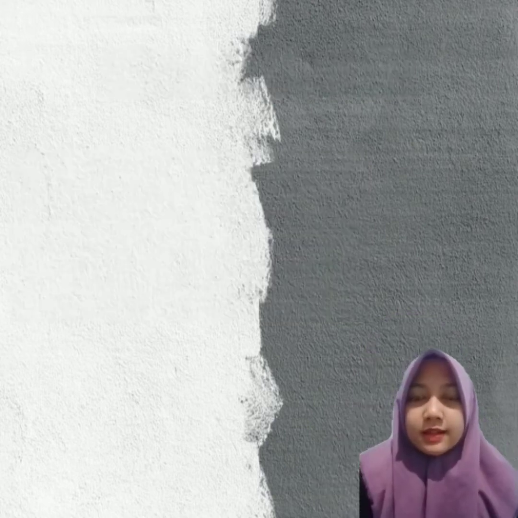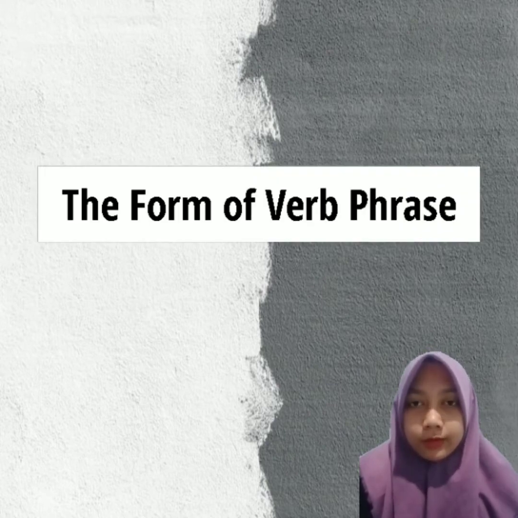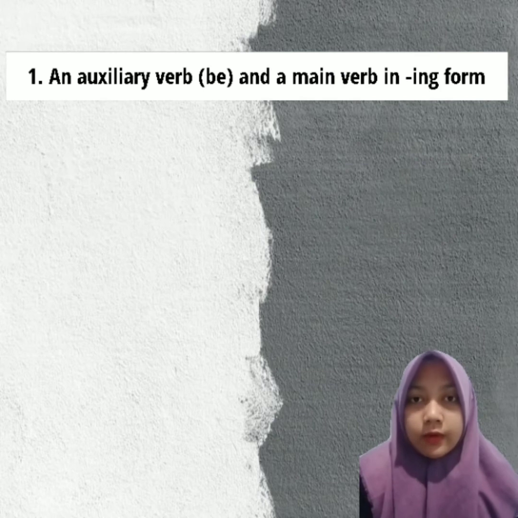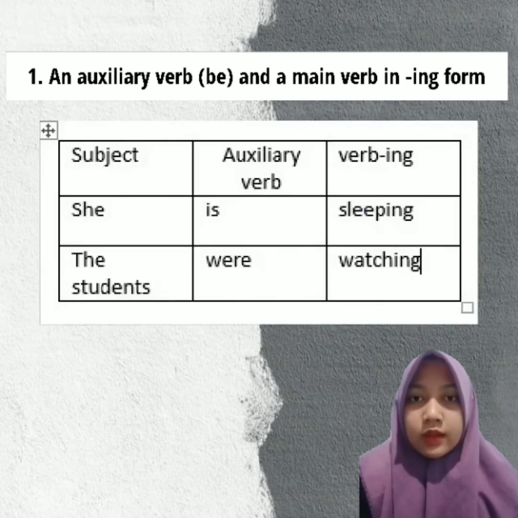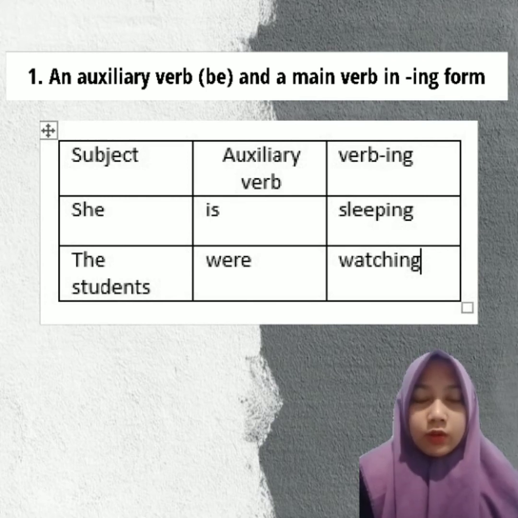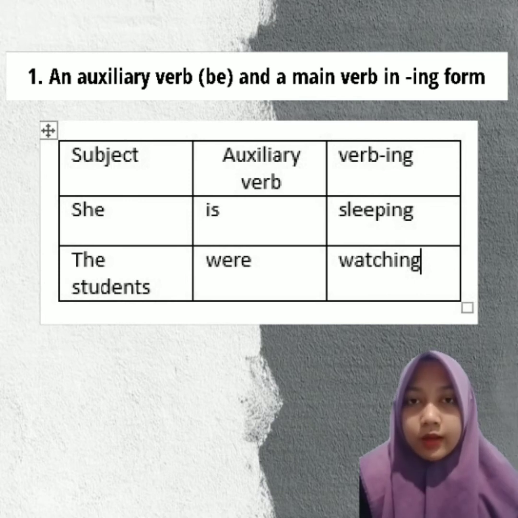Right, next about the forms of a verb phrase. The first consists of an auxiliary verb be and a main verb in ing form. And you can see the examples in the table. They are, she is sleeping and the students were watching. So here the forms of a verb phrase are is sleeping and were watching.